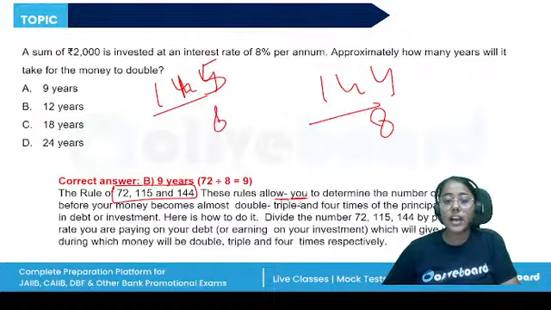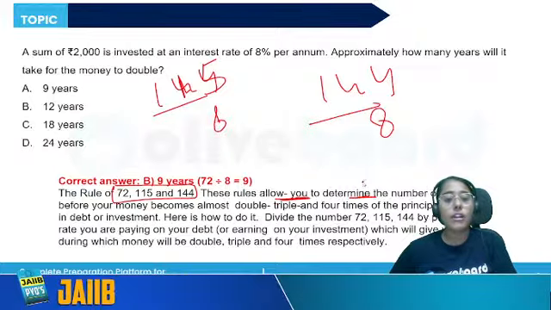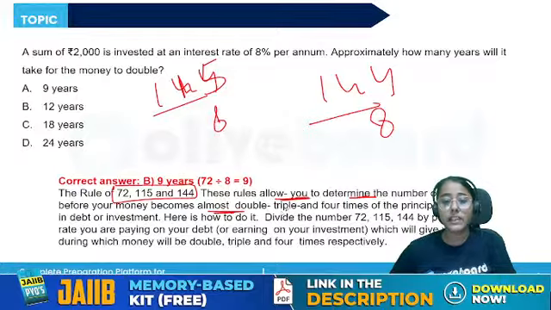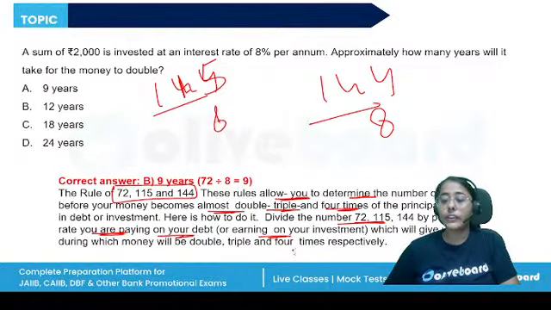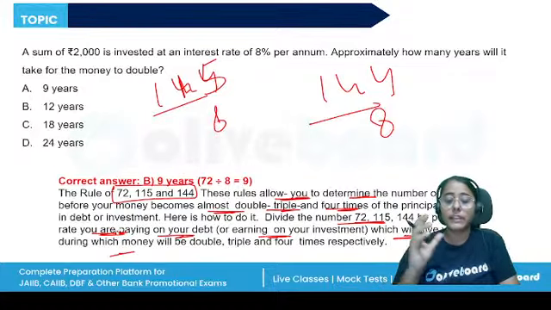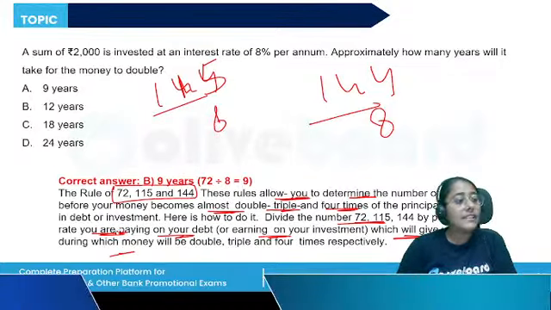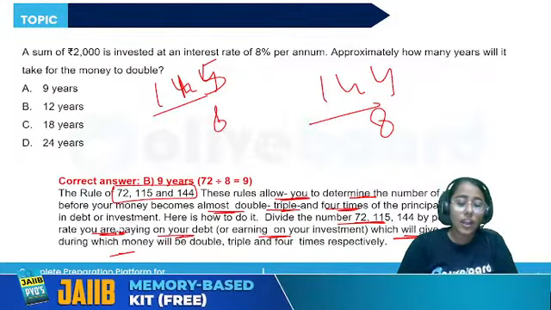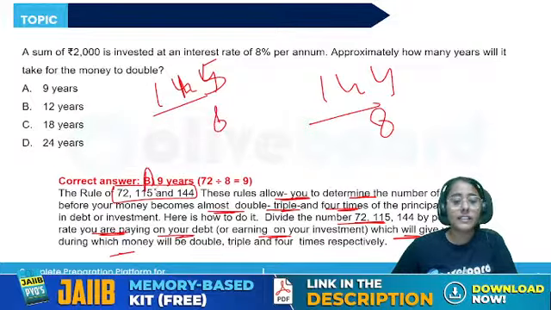These rules allow you to determine the number of years before your money becomes almost double, triple and four times. Simply divide the number by the percentage rate that you are paying on your debt or you are earning on your investment. It will give the years during which the money will double, triple, or four times, respectively. So here the correct answer is A, 9 years.